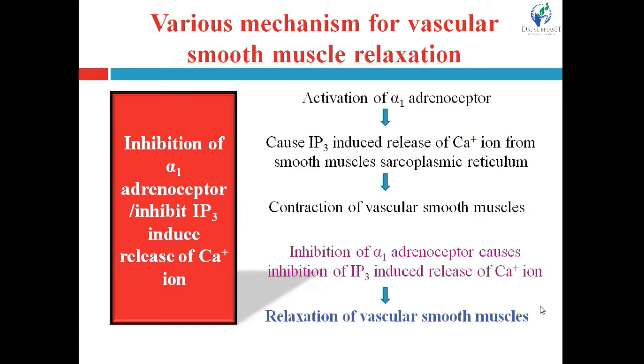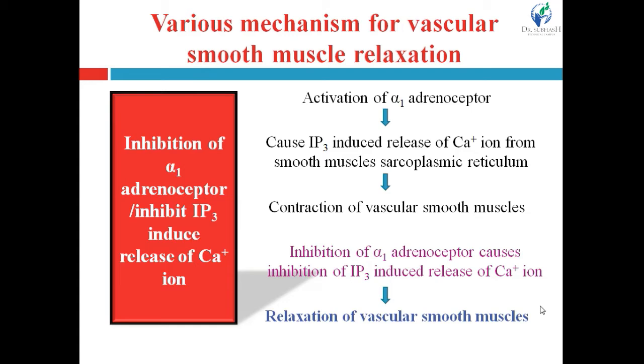That's why they inhibit the IP3 induced release of calcium ion and decrease the concentration of calcium ion within the cell. The intracellular concentration of calcium ion will decrease, that will lead to no contraction. That means relaxation of vascular smooth muscles, and that will lead to vasodilatation.